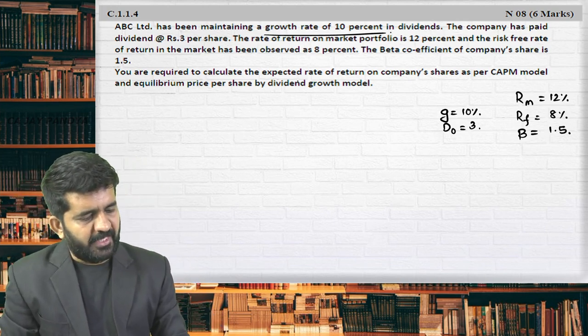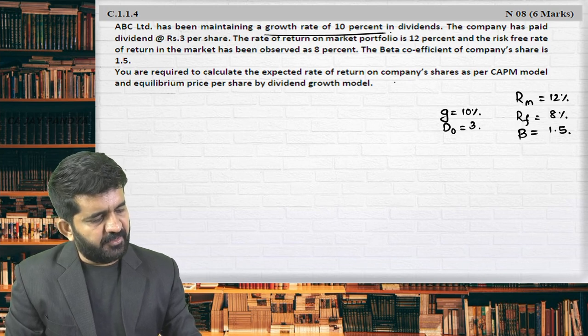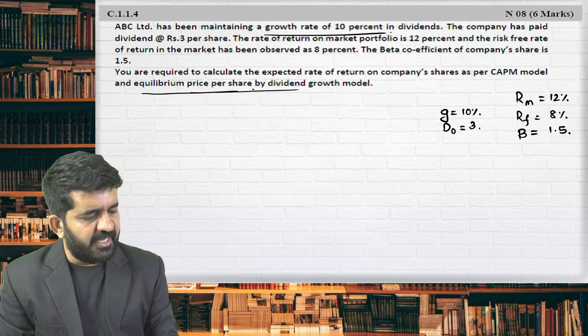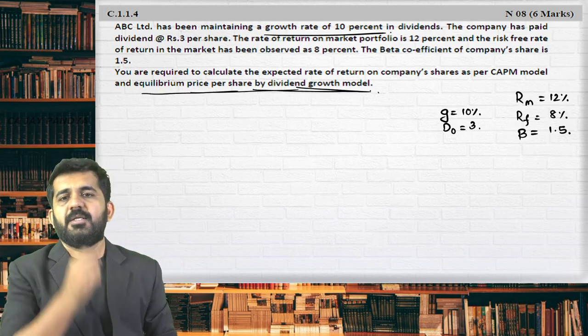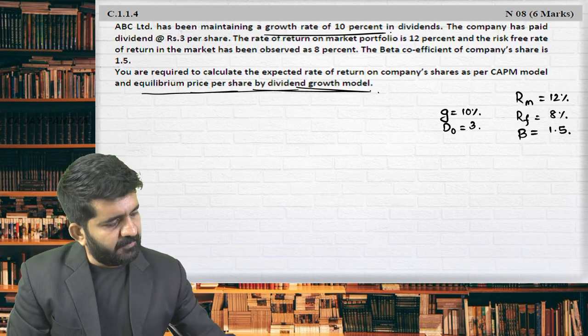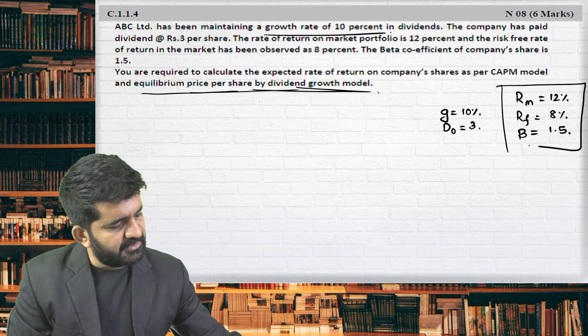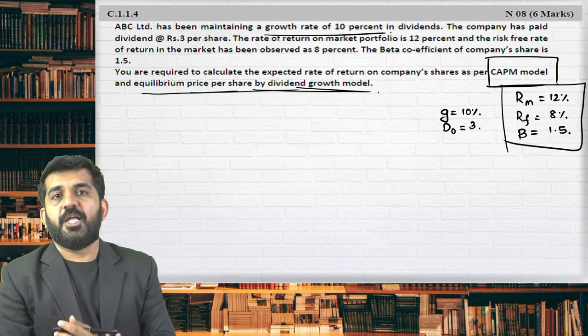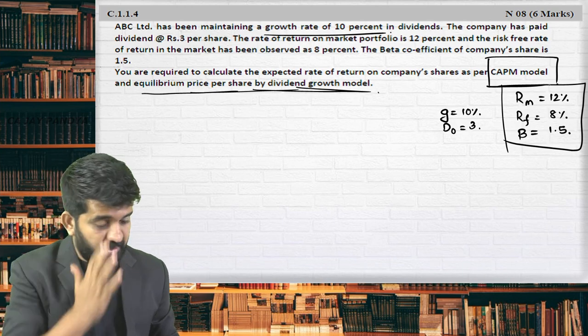You are required to calculate the expected rate of return on the company's shares as per CAPM model and equilibrium price per share by dividend growth model. Sorry. Please try to concentrate. First I am solving the sum and then I'll explain you this CAPM model. Is it alright? Try to concentrate over here.